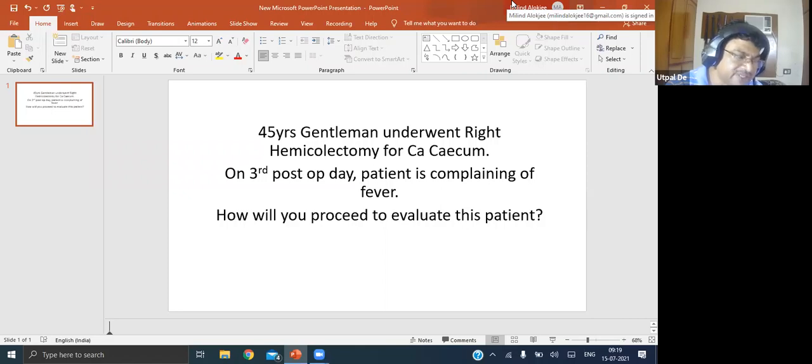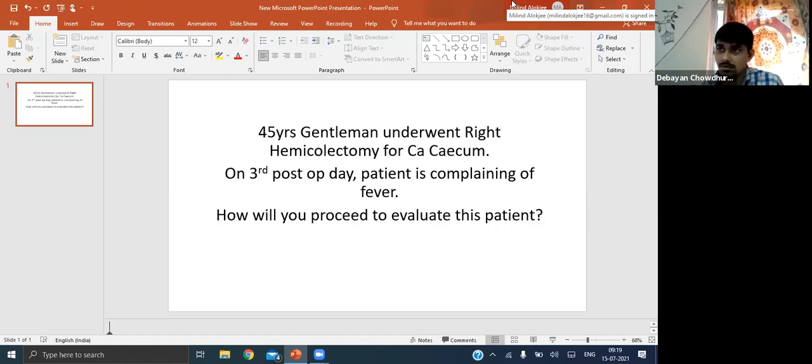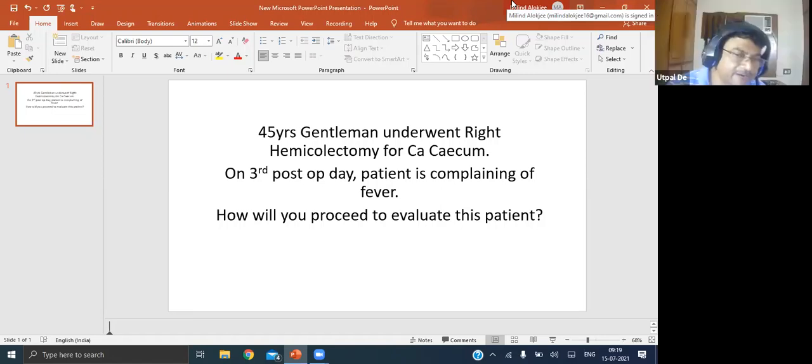Now, suppose the patient has come to you, I will tell you about a gray zone, right? The patient has come to you with an acute abdomen. You find that he is having an acute abdomen, and the patient is having a low-grade fever since the last 15-20 days before the onset of pain abdomen. So, what do you suspect? It may be ileocecal tuberculosis or abdominal tuberculosis, which is more common.